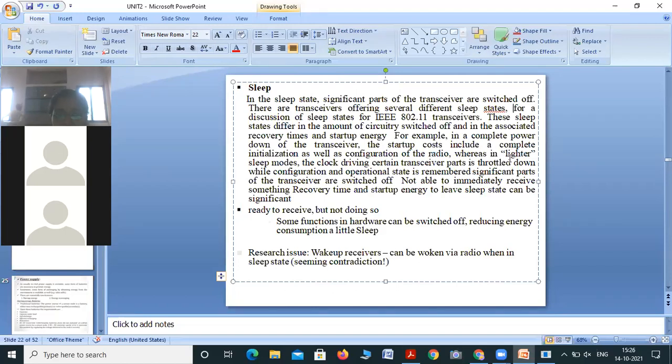some lighter modes. Sometimes some transceivers go into a lighter mode, means not deep sleep mode. The clock driving certain transceiver part is shut down, while configuration and operational state is remembered. A significant part of the transceiver is switched off, not able to immediately receive something. Recovery time and startup energy to leave the sleep state can be significant.